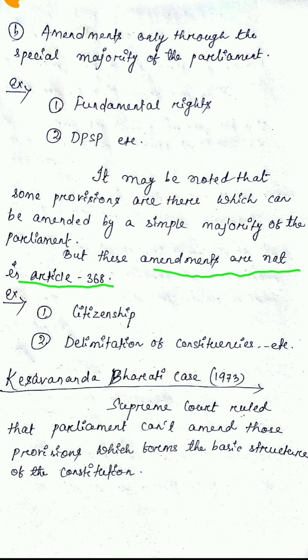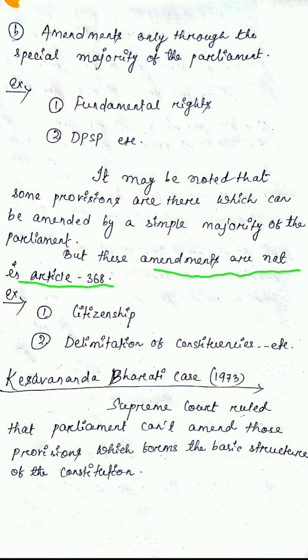A simple majority of the parliament is required for passing some amendment bills, for example citizenship, delimitation of constituencies, etc. All of you know that the Citizenship Amendment Act was recently passed by the Indian Parliament. This only requires a simple majority of the parliament.